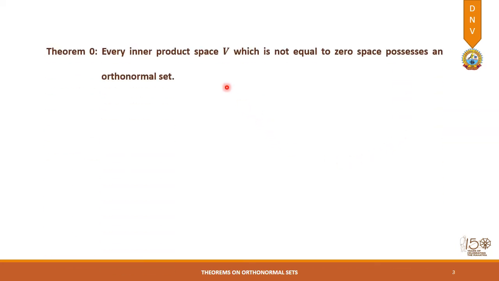Every inner product space V which is not equal to the 0 space possesses an orthonormal set. Here we want to say that a set containing only the 0 vector is also a vector space, and that is why we have imposed a condition on V that it should not be a 0 space. If it is not a 0 space, then it possesses an orthonormal set compulsorily. So how is it possible? Let us see. We consider any vector u not equal to 0, then the norm of u will never be 0. This condition we have taken from the definitions of vector space.